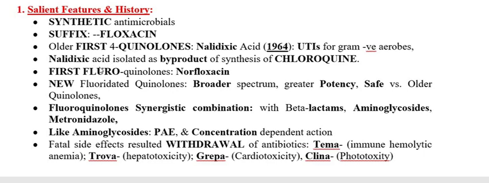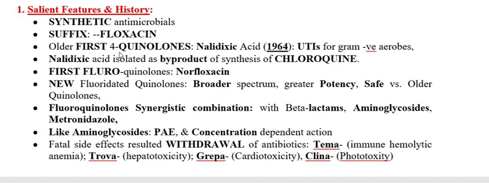The earlier name of this group was only quinolones or 4-quinolones, because the structure was 4-quinolone and there was no fluorine in that group.